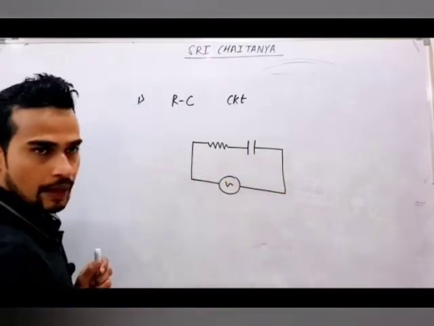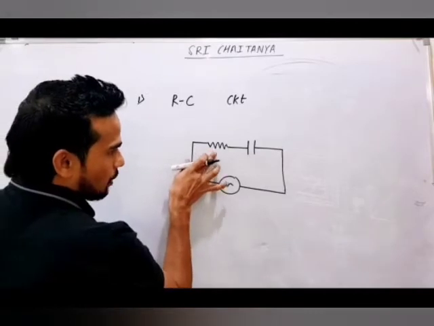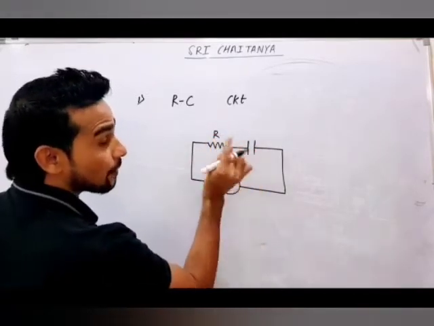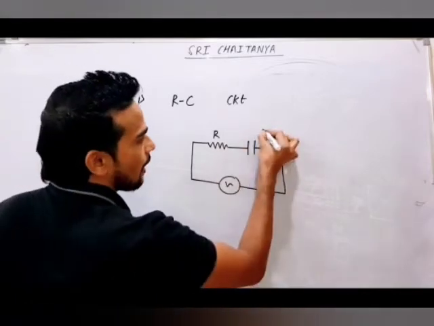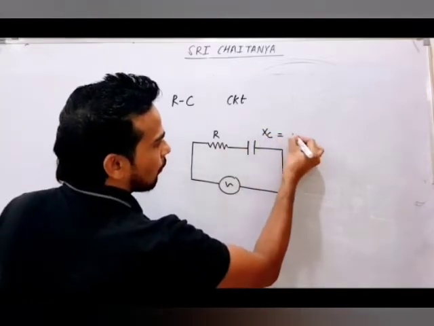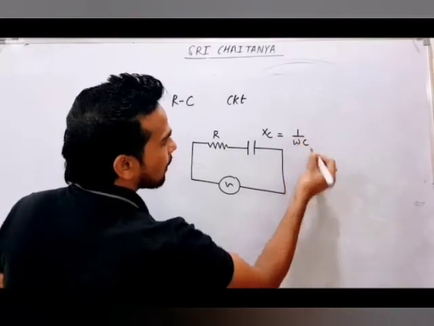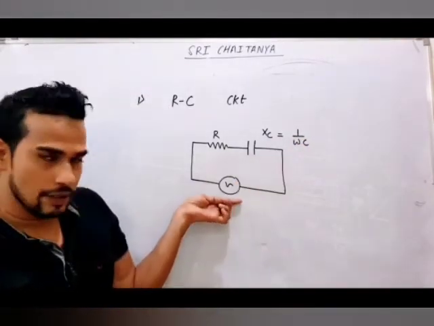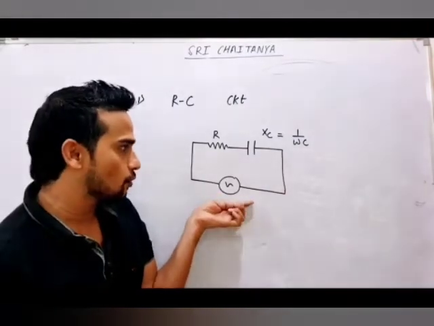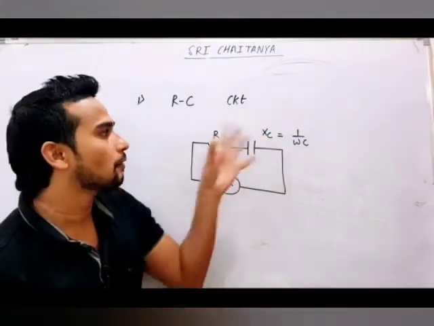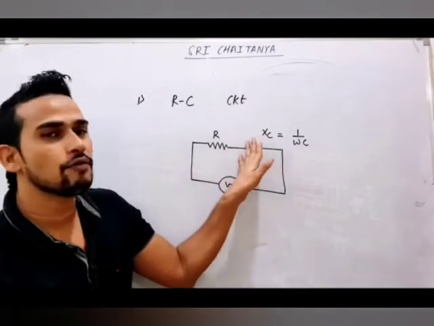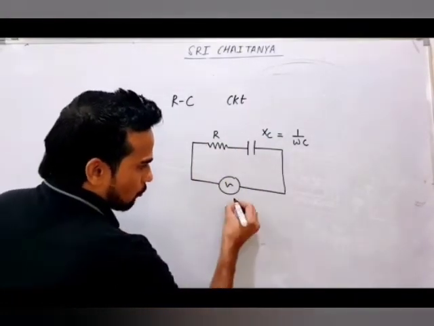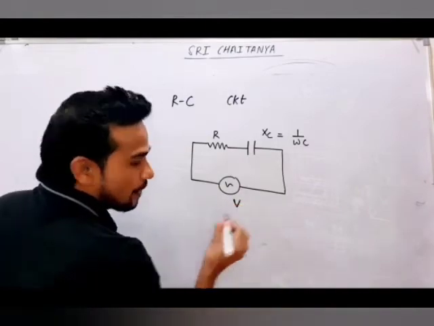Now you know this resistance will have R, and capacitance will have reactance, that is your XC, which you can also write as 1 by omega C. So if the value of C is given, they will give you the frequency for this. If frequency is known, you can write omega and you can calculate XC, but many times they will directly give you the value of XC. And this will be connected to an AC source whose voltage I am writing as V.